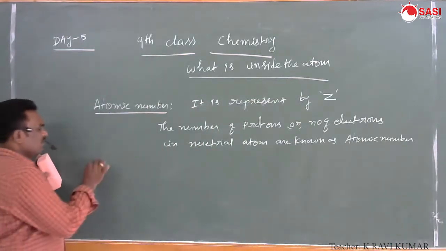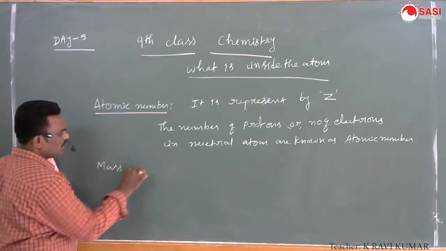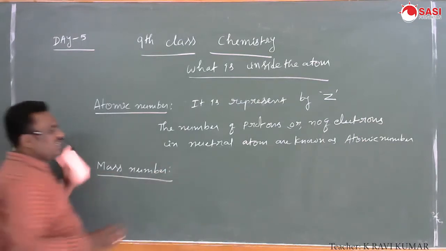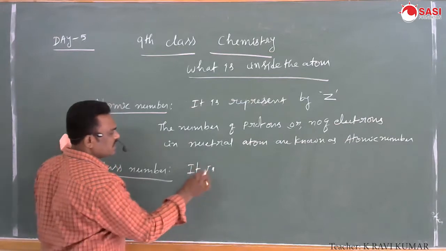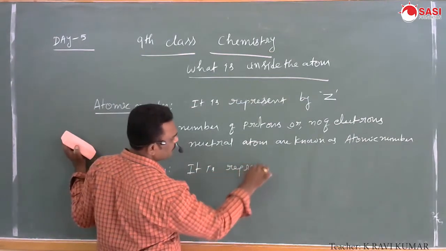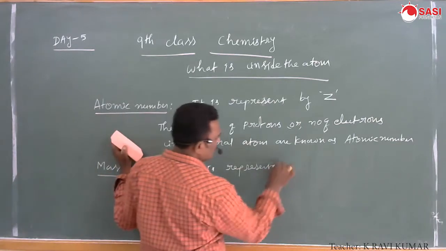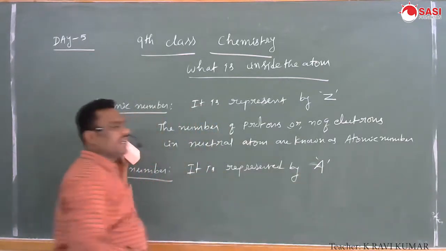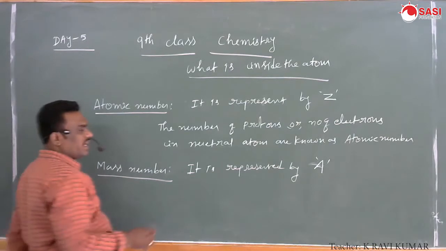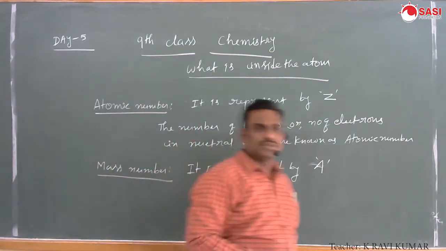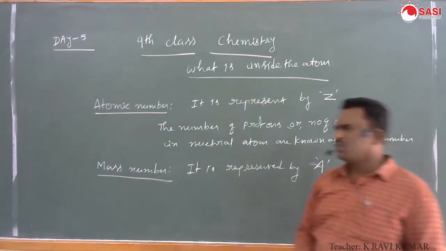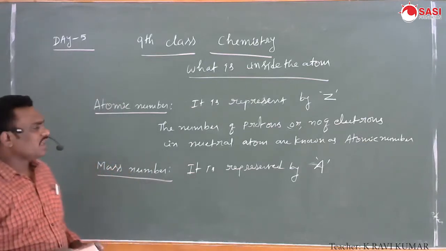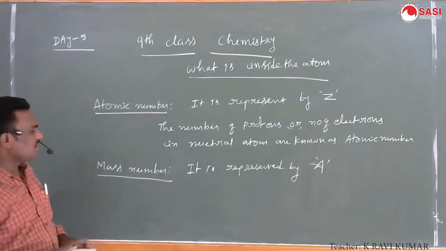Next one, mass number. It is represented by capital A. Mass number is defined as the sum of the number of protons and neutrons in an atom.